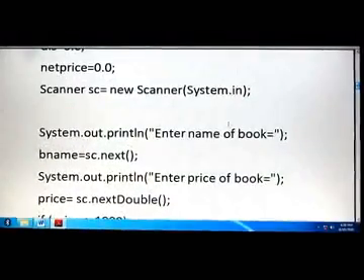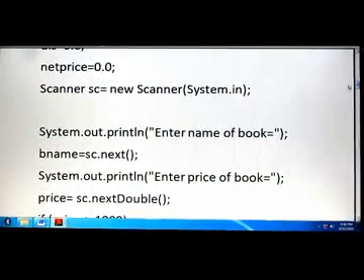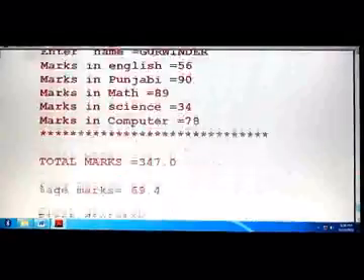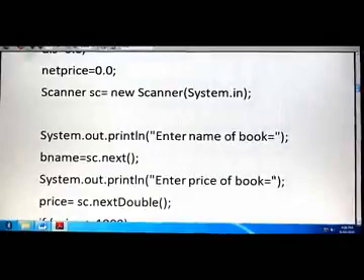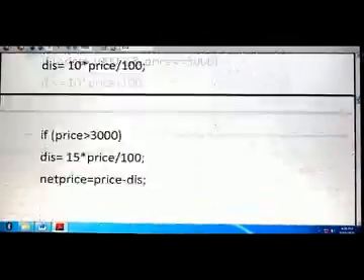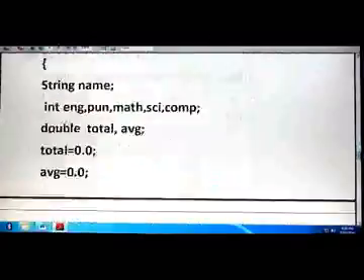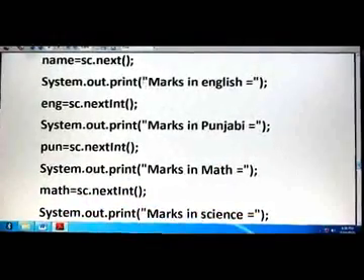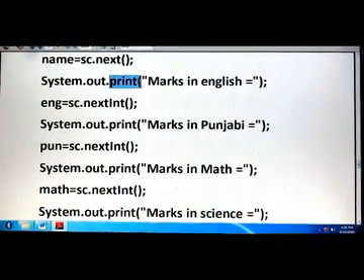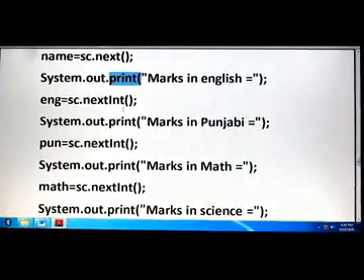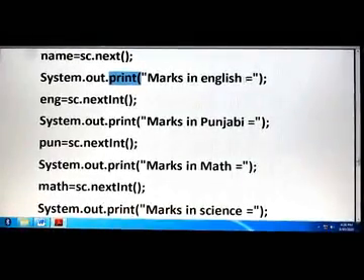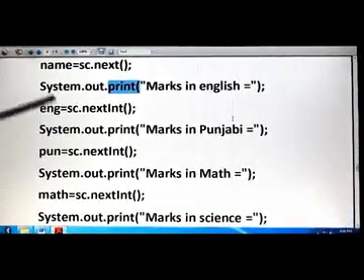System.out.println and System.out.print. See, print. If you write println, then after printing the line, computer control will shift to the next line.